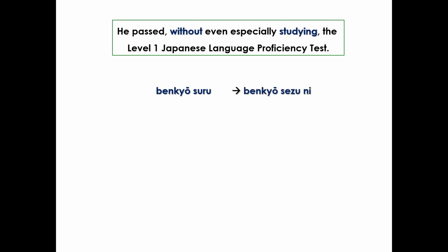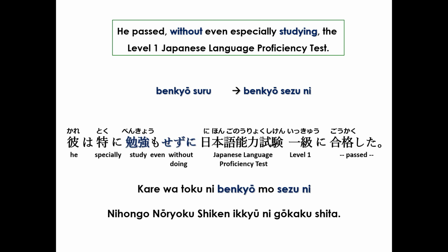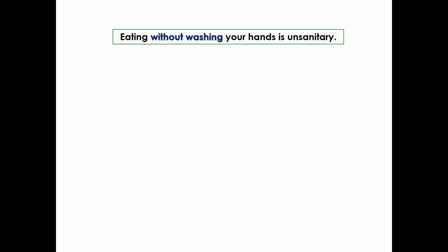In Japanese, the whole sentence, 彼は特に勉強もせずに日本語能力試験1級に合格した。